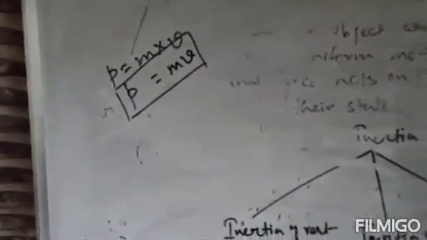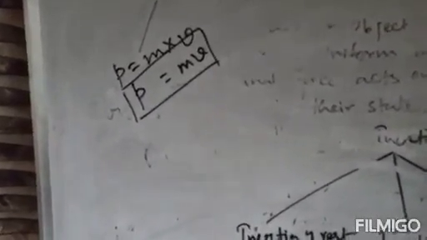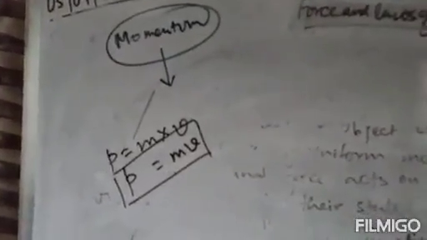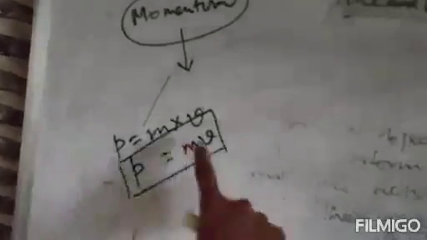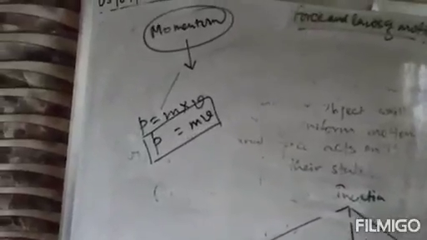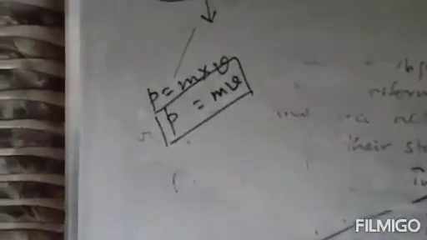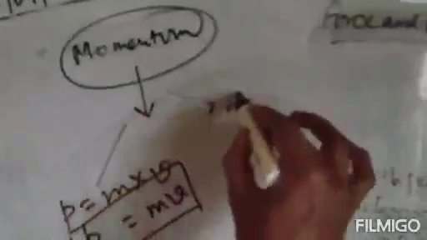Clear? And momentum is actually the quantity of motion. This momentum is the quantity of motion possessed by any body. It is defined as the product of mass and velocity. If m is the mass of the body and v is the velocity of the body, then m into v, that is mv, is the momentum. It is defined as p equals mv, if p is the momentum. Clear? Now this momentum has a definite direction.